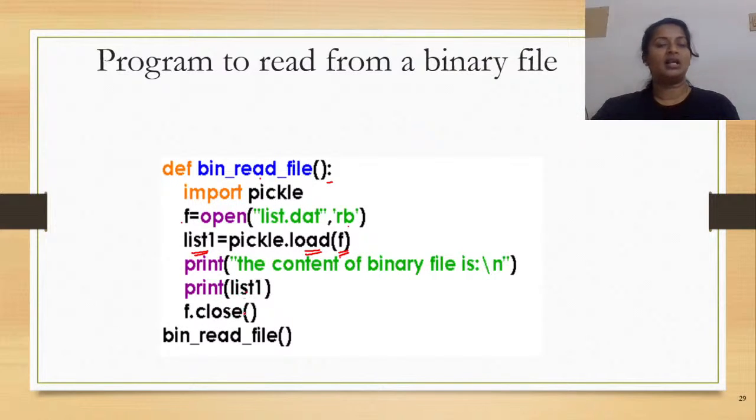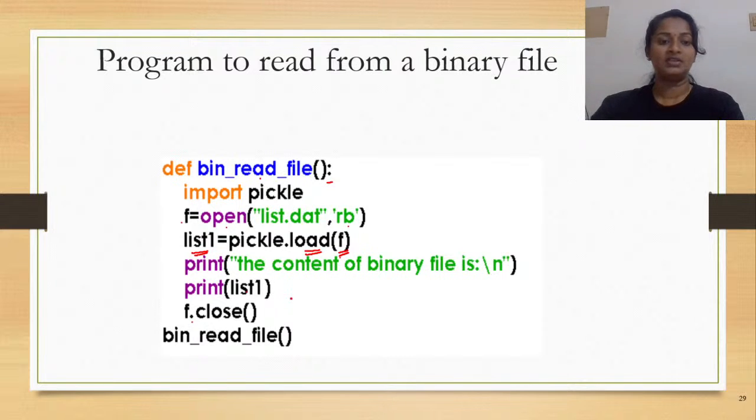So you can print the list on the screen, and since you have opened the file using the open function, definitely close it using the close method. How do you close it? The file handle dot close. Now, is it just enough that you keep writing a user-defined function? It has to be invoked by the main function, right? Or the method. So, bin_read_file is called like this. What would happen once this is invoked? The reading operation from the binary file would be done.